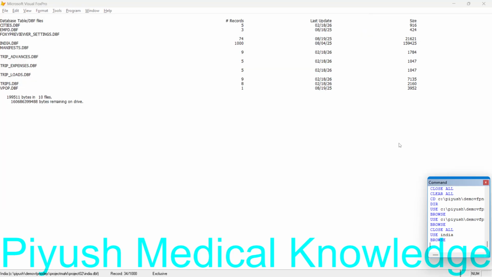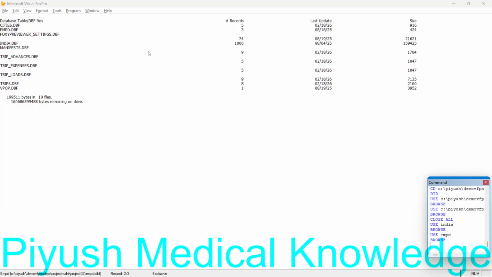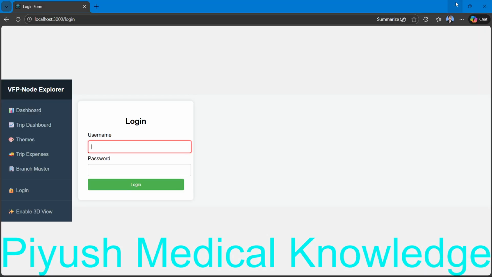So use EMPED, employee ID, then browse. So here we have ABC and password is 123, QWE and password is 321. So I am going to QWE, and the password was 321.